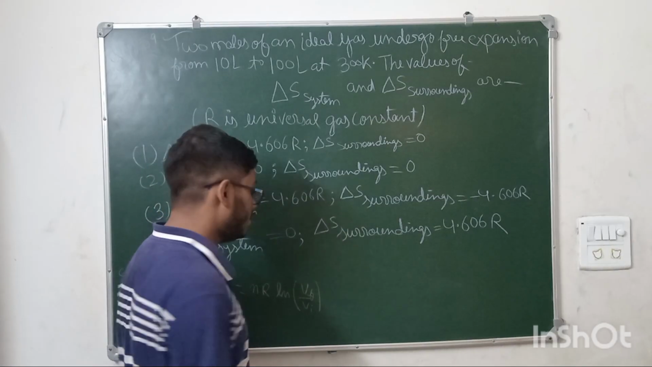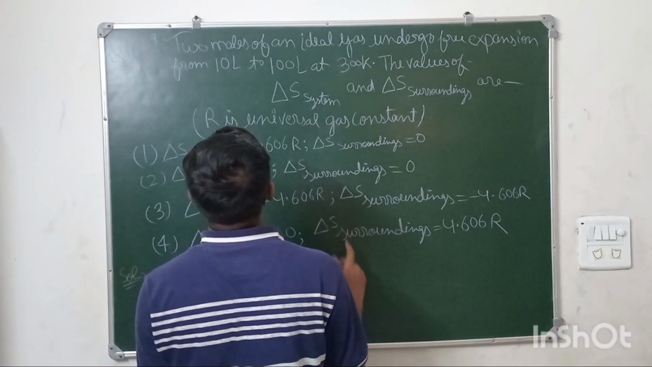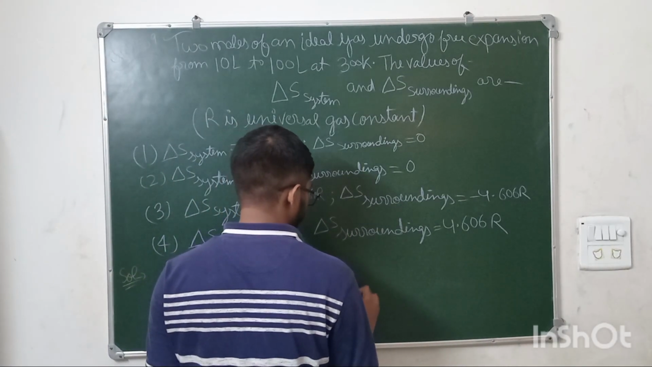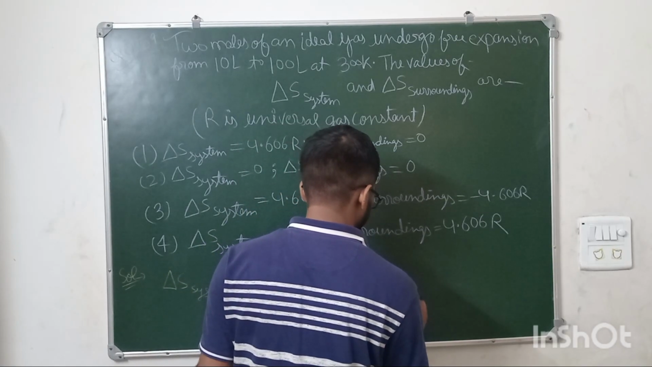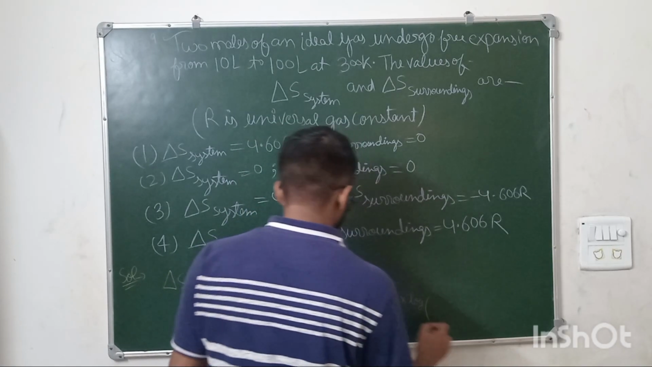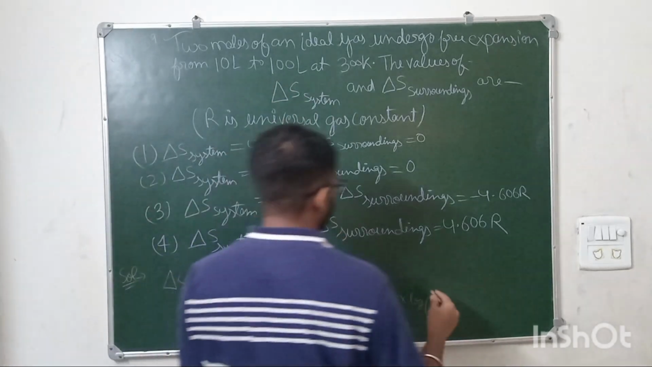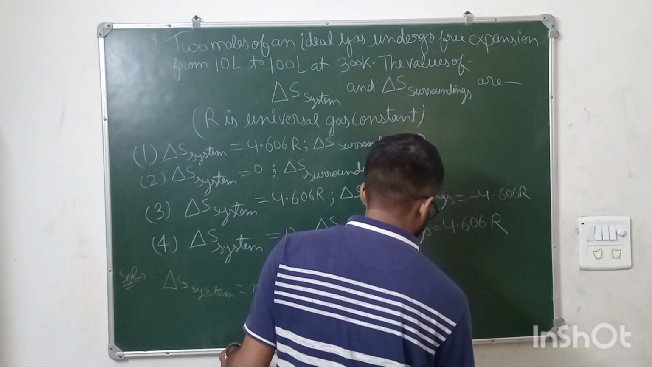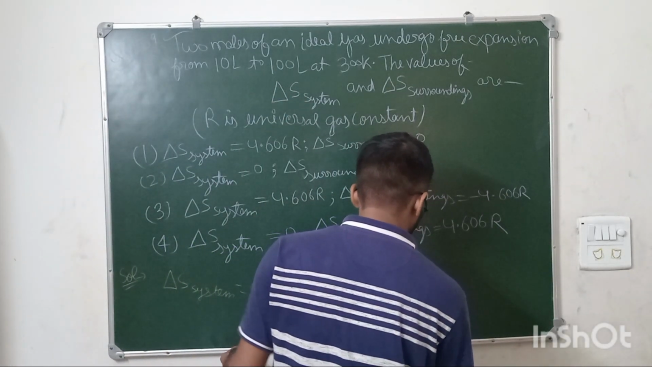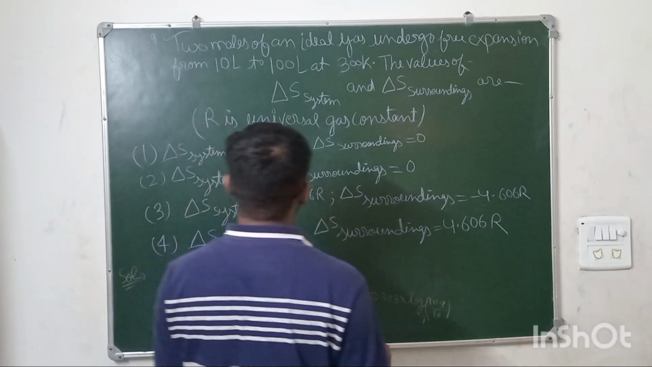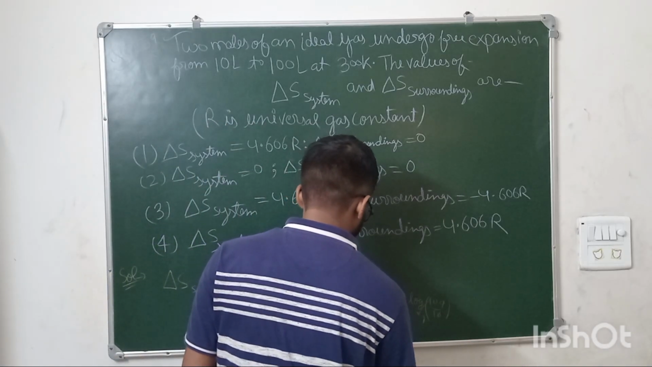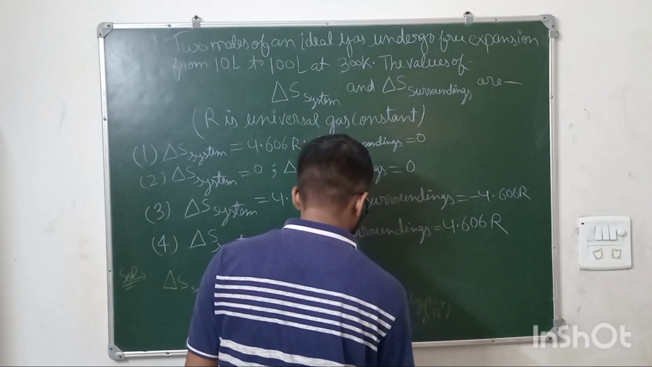This is the only formula. Now, if you substitute the values, 2 moles, 2 into R, this is natural log, so multiply it by 2.303 into log. V final is 100, so 100 by 10, log to the base 10 of 10 is 1. So this will be 2.303 into 2, which is 4.606 R. This is the value for entropy of system.